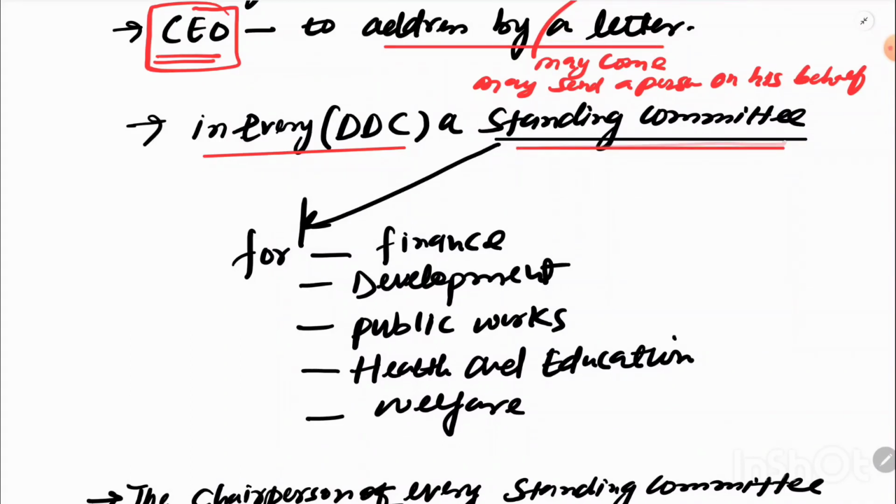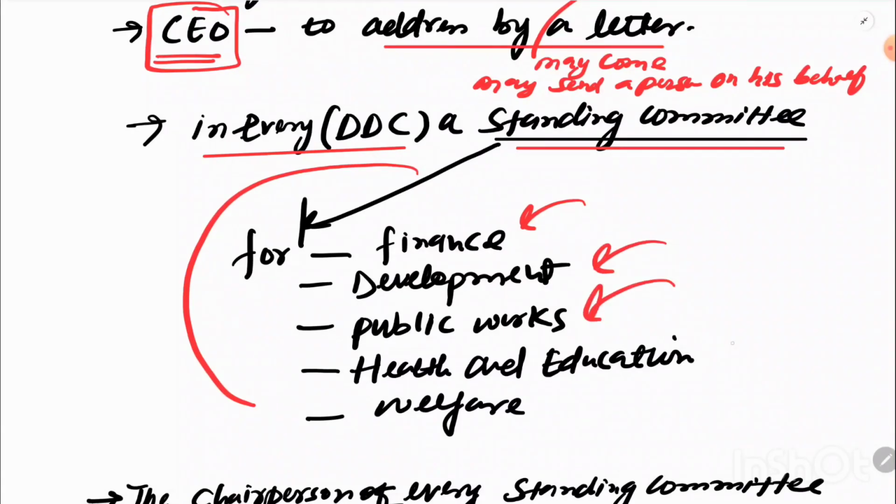What is a standing committee? I will tell you, there has to be a standing committee, and that standing committee will relate to these 5 subjects: a standing committee on finance, a standing committee for development, a standing committee for works, a standing committee for education and health, and a standing committee for welfare. Just remember all these names: finance, development, public works, health and education, and welfare.